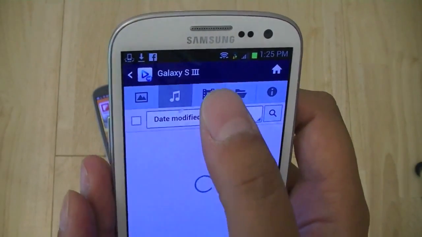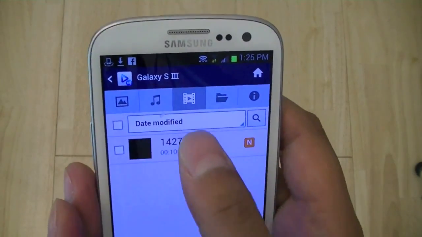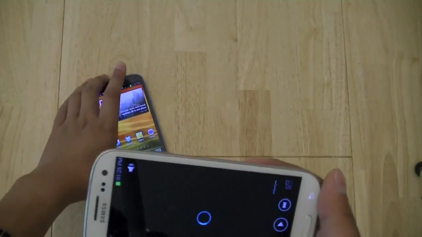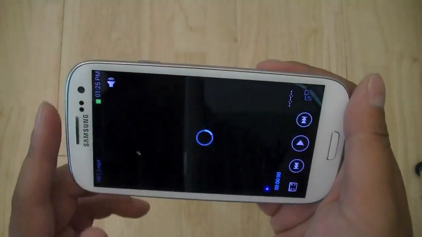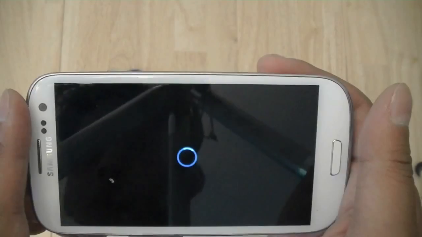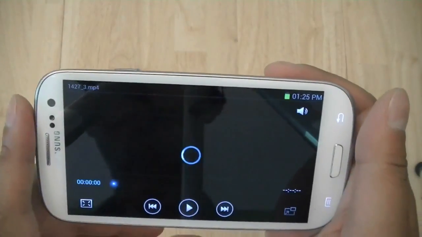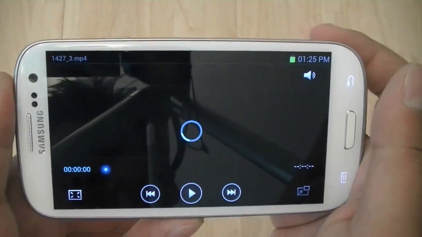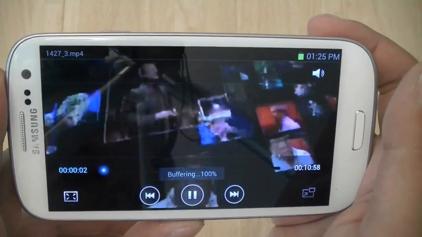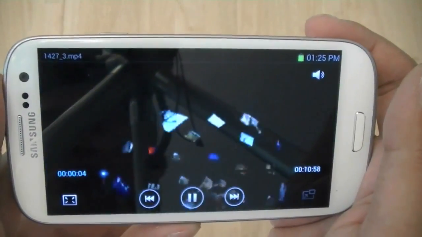So here are some of the pictures that are on that device that I can access. If I have any music or videos, I can go ahead and play it. So here I have a TED Talk that was downloaded and is stored on the blue device that I'm going to stream over to this device over a Wi-Fi connection. It does take a while to buffer and get going, but once it does, you'll notice that everything is very fluid and smooth.